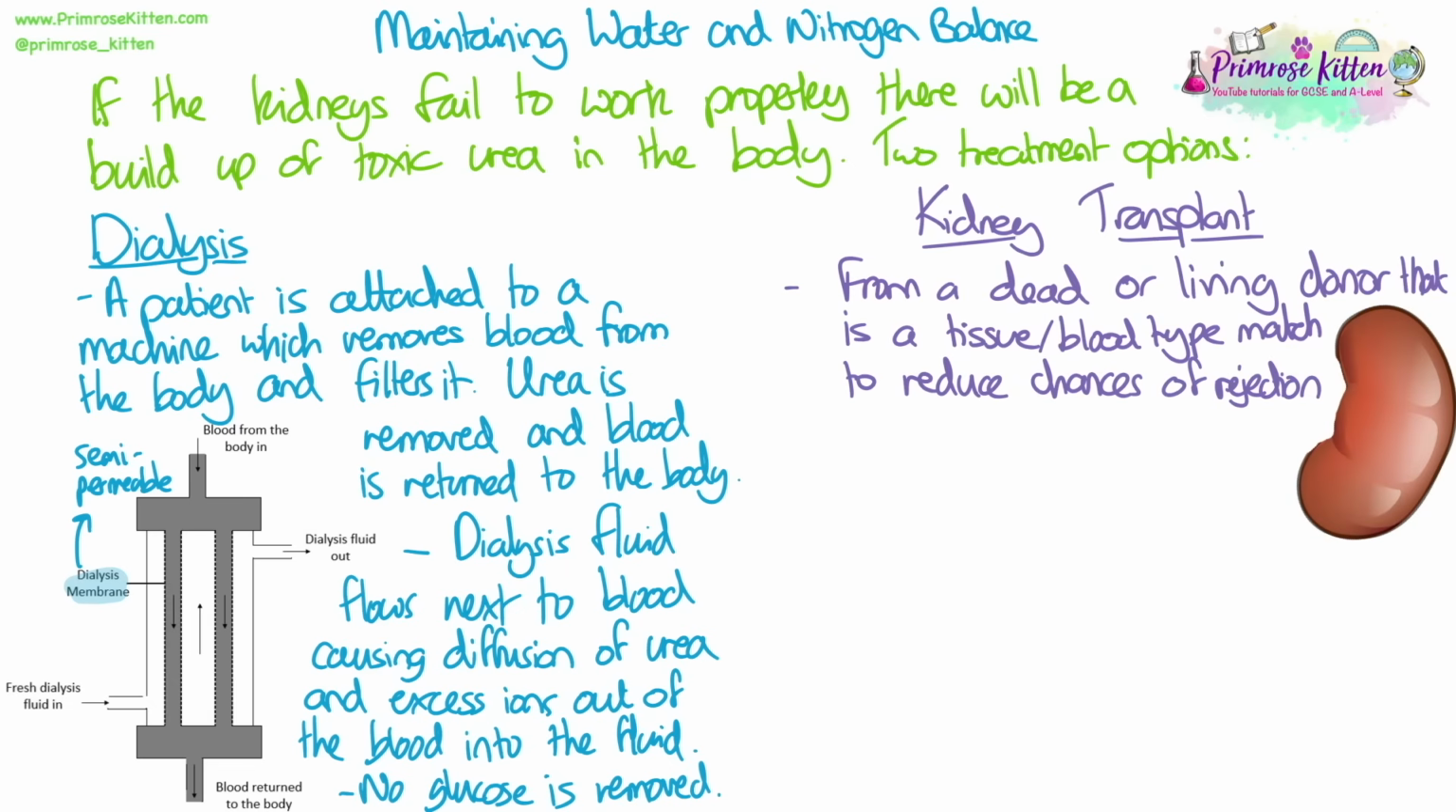The other option is a kidney transplant. This is where a kidney would be received from a dead or a living donor, because you can live with only one kidney and everybody has two. They have to be a tissue or blood type match to try and reduce the chance of rejection.